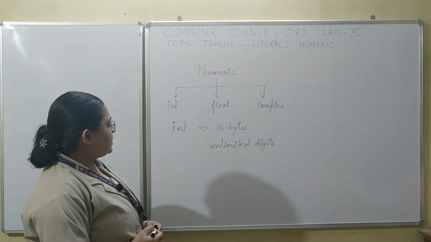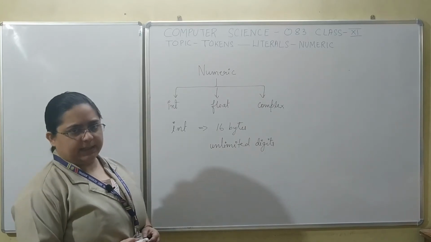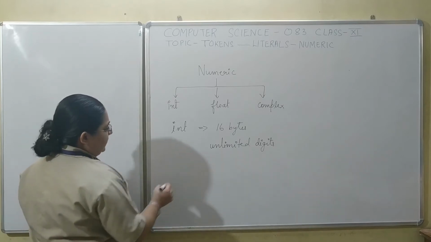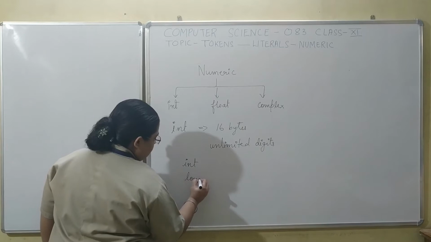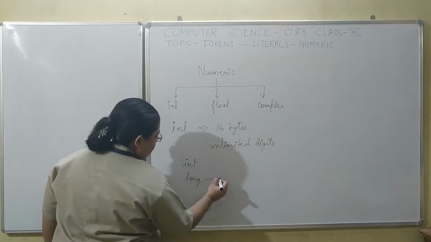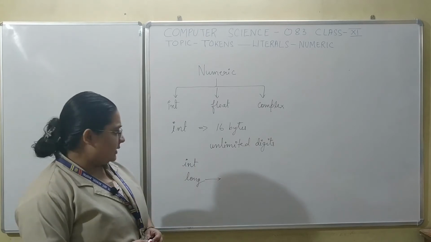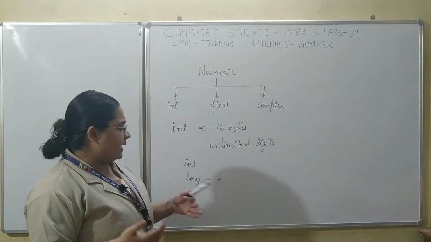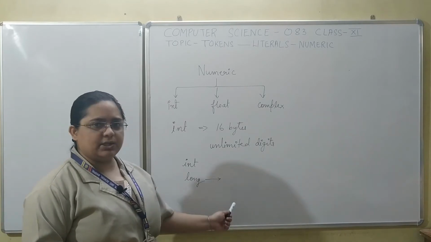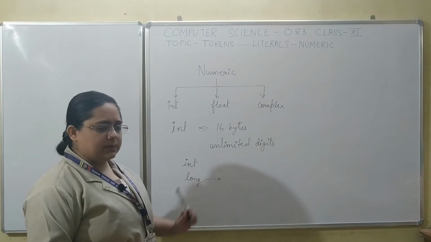In the previous versions of Python, that is in version 2 of Python, we had two different types of integers. One was int and one was long. Long was for large integer values and int was for small integer values. If you go on increasing the number of digits, you would have to use long, otherwise you can use int.